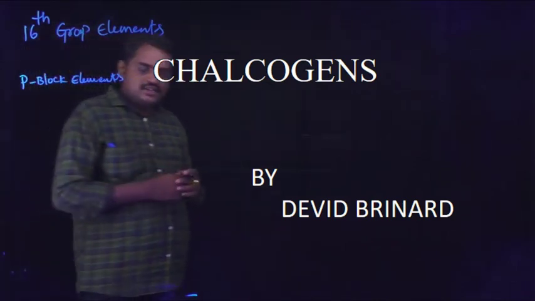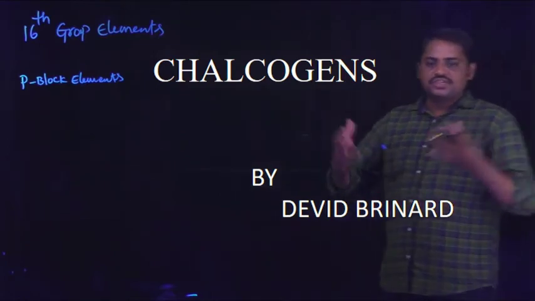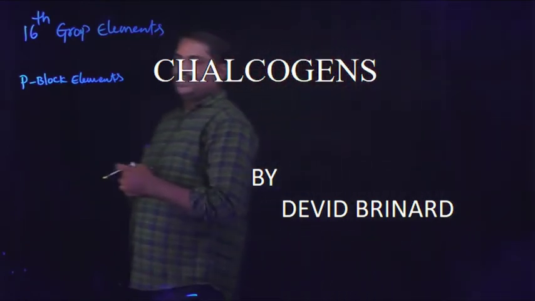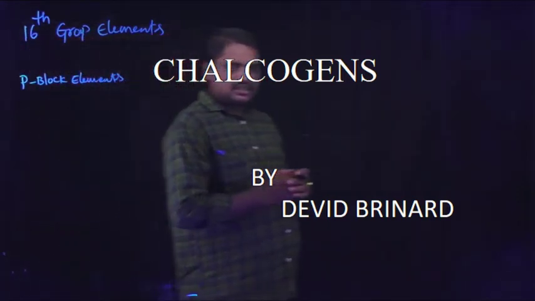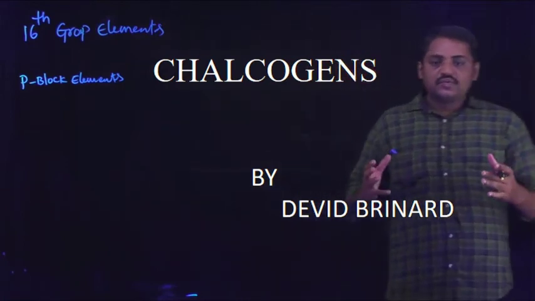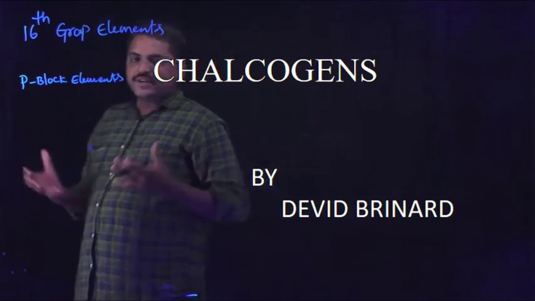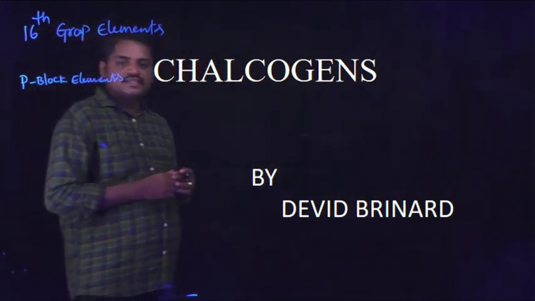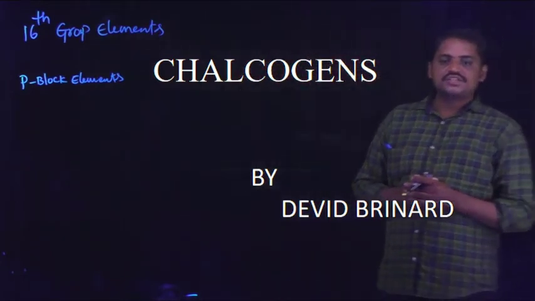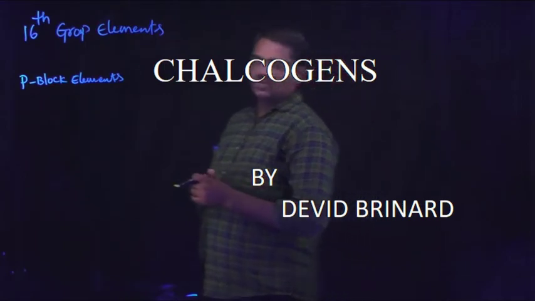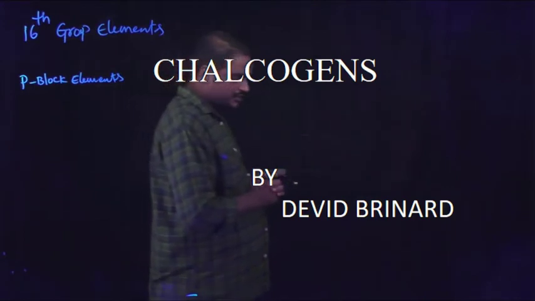In the outermost shell electron configuration of these elements, a total of 6 electrons are present, which means 6 valence electrons are present in it. Based on that point, these elements are known as 16th group elements. The 16th group elements are known as chalcogens.